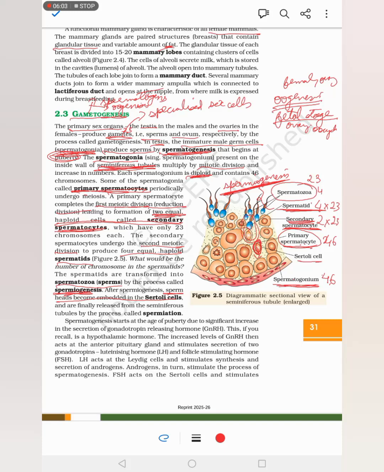We can see the head gets attached here, and then they are finally released from the seminiferous tubules by the process of spermiation. That is the release of the spermatid head from the Sertoli cell and the seminiferous tubule to the other tubule. So we should not confuse spermiation with spermiogenesis or spermatogenesis.